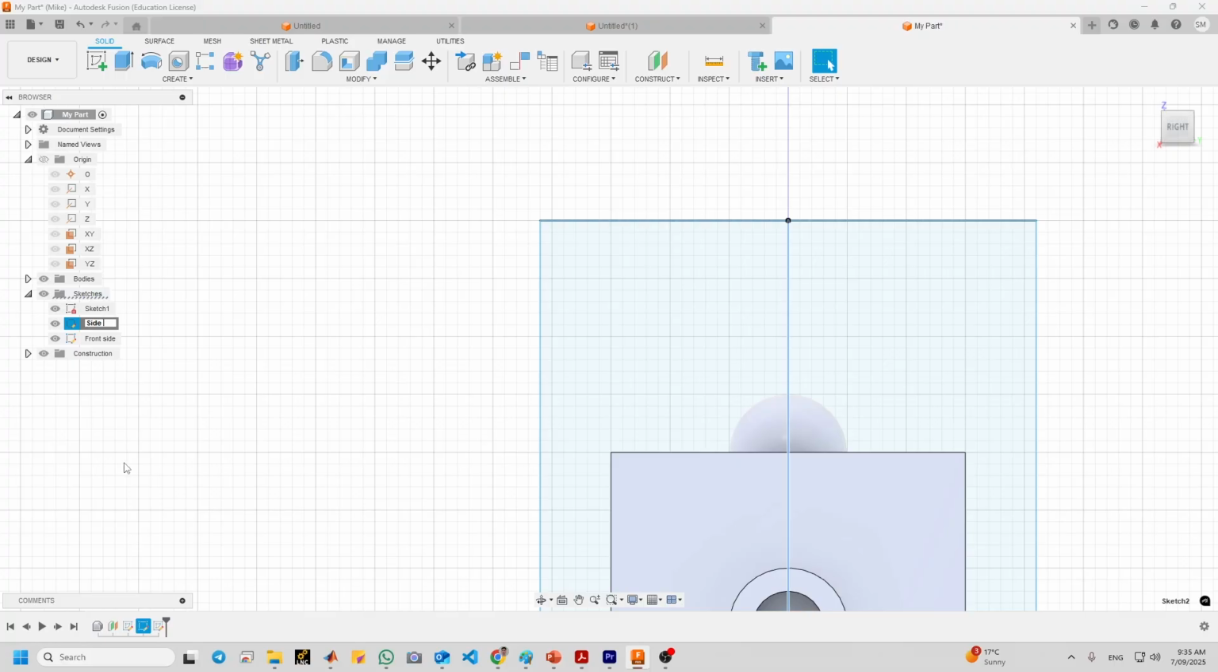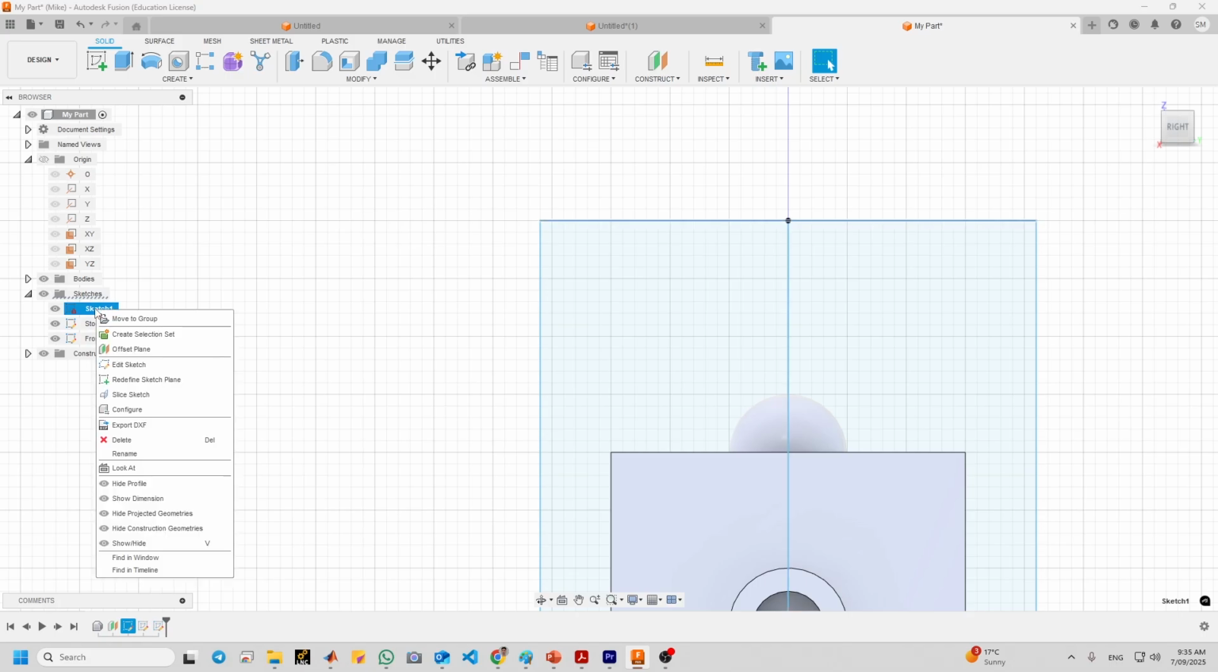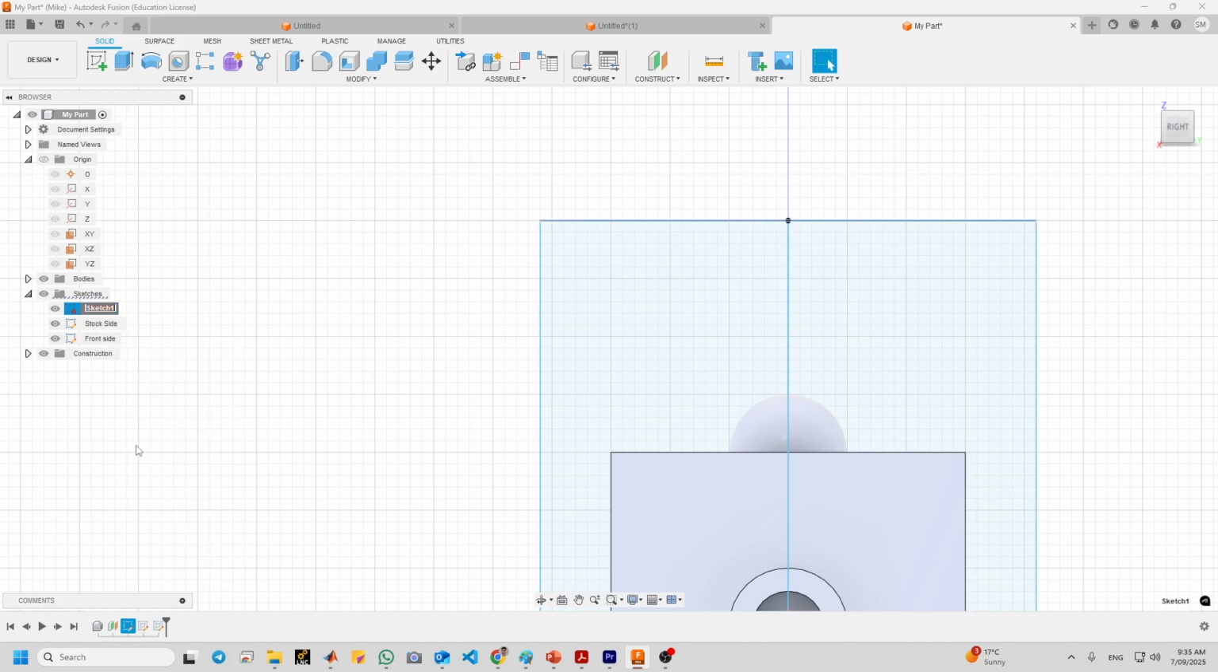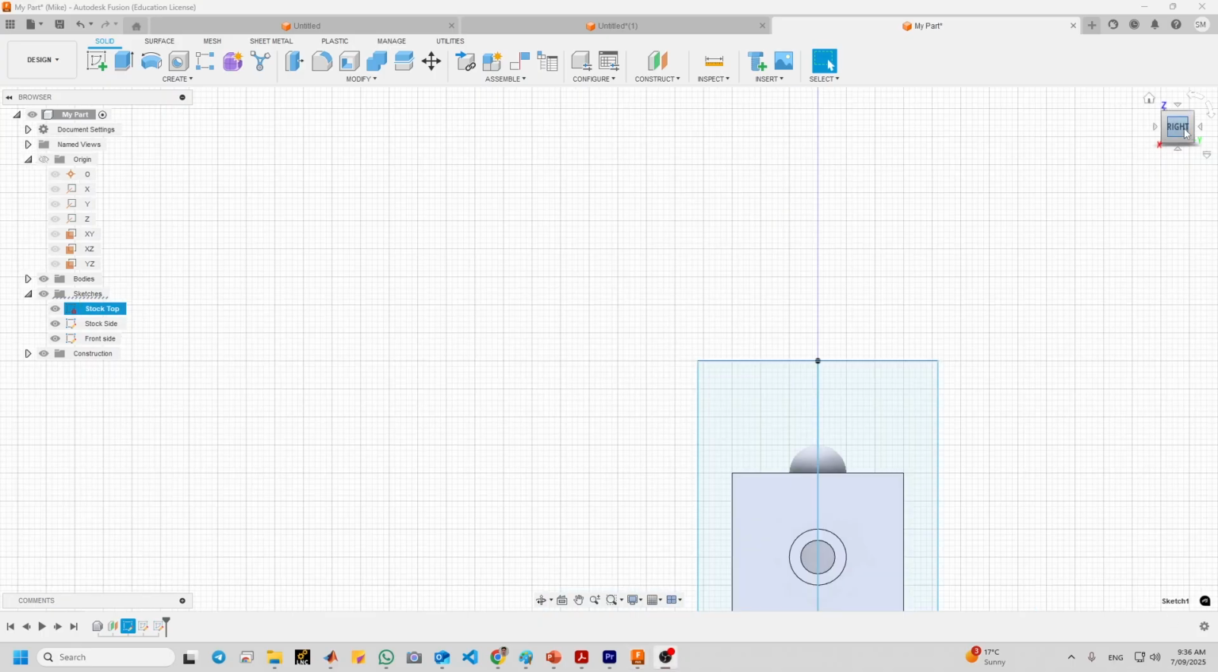Plane or side stock side, whatever. And the first one, top or stock top. Okay, now I click on again, for example, these sections.